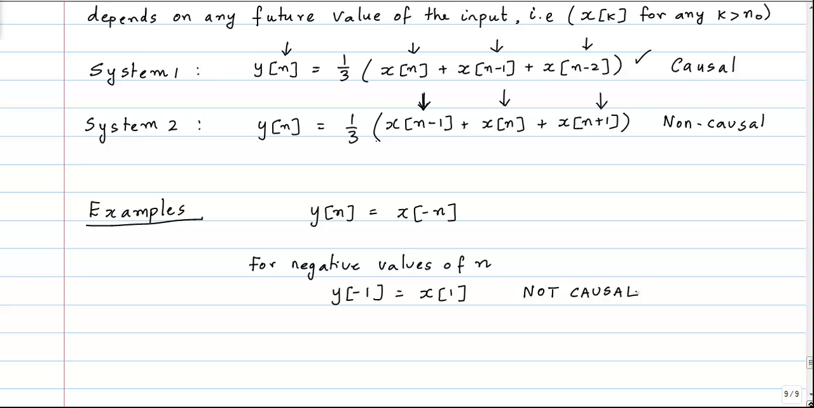This is also a good example of something that I talked about just a few minutes back. If you had plugged in any positive value of n, so if you had looked at y of 1, this depends only on a past value of the input, right? Y of 1 is x of negative 1. But that alone is not enough to conclude that the system is causal, because if you look at some negative values of n, clearly it depends on a future value.